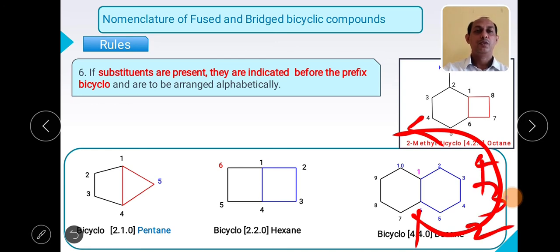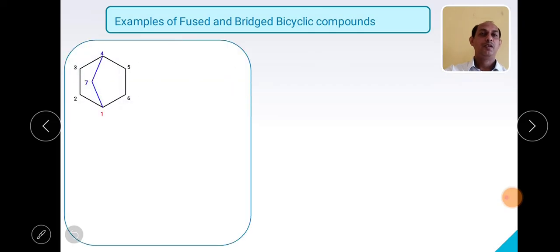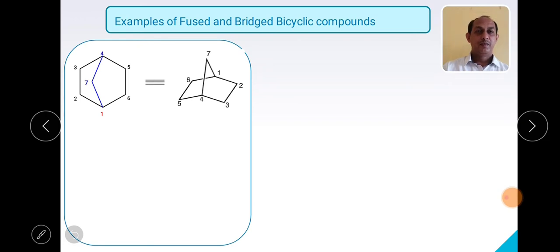So this way also you can. When the two ring systems contain the same number of carbons, in that case you don't need to bother a lot. Next example. This is a structure. The same structure I can write in this way.